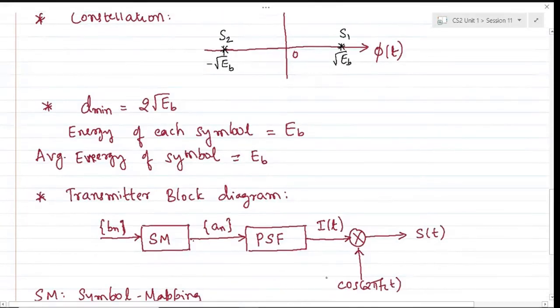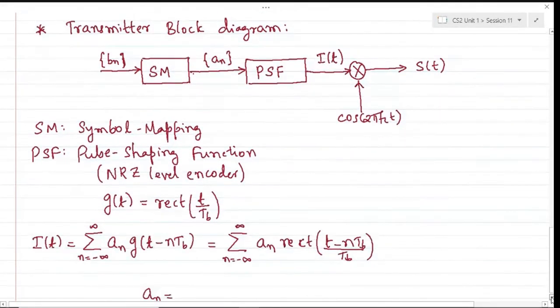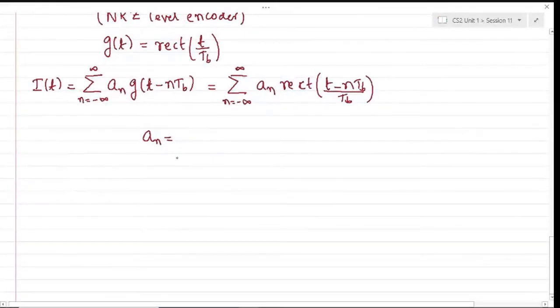Either I can multiply here by the root(2/Tb) factor, or I can take that root(2/Tb) onto a_n itself. So hope that's fine. I have just moved it because it's simply a multiplication factor onto the signal. So a_n can be regarded as simply root(2Eb/Tb).